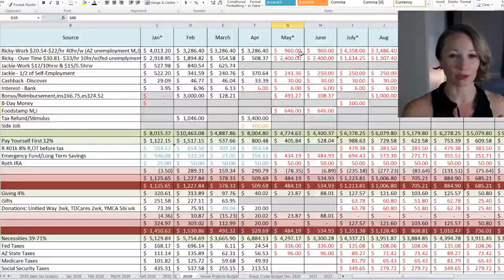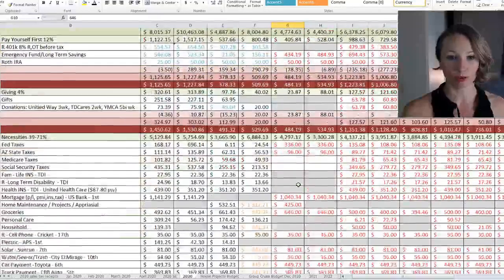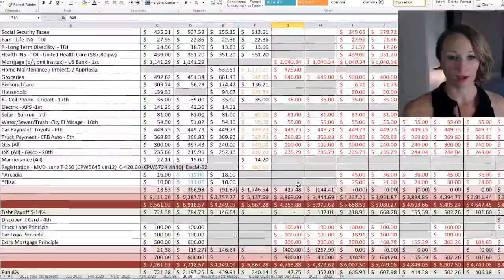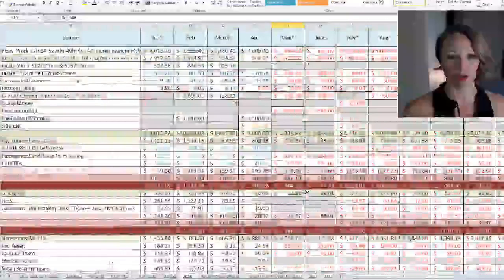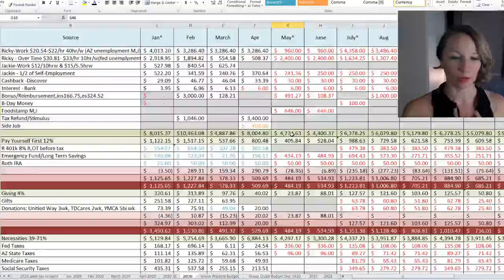So as of right now, I just did May and June. We'll have to see. So this is what I do ahead of time. I budget it out so I can kind of get an idea what it is going to look like. And then we go and we do the actual monthly budget where we have every single week or payday to budget for. Okay, so I just wanted to show you that I've kind of planned ahead already.